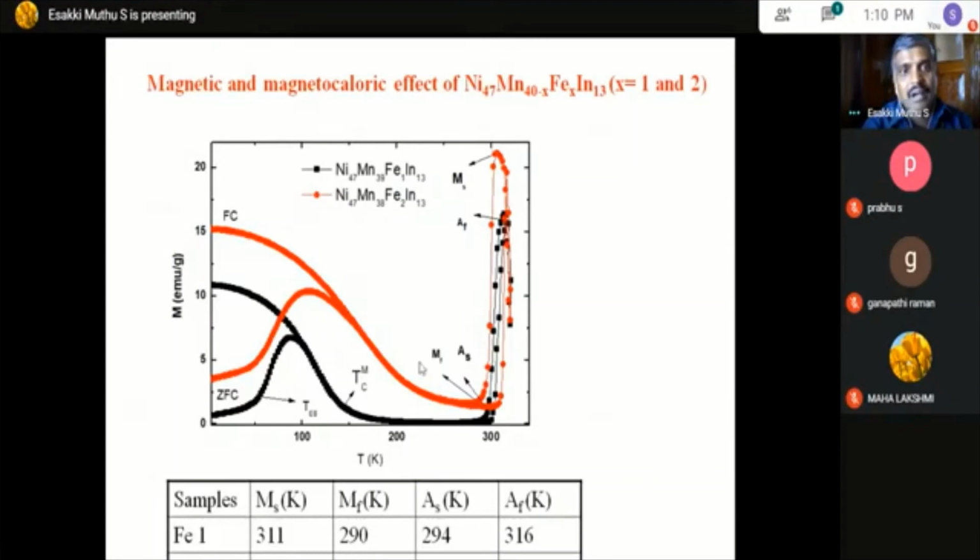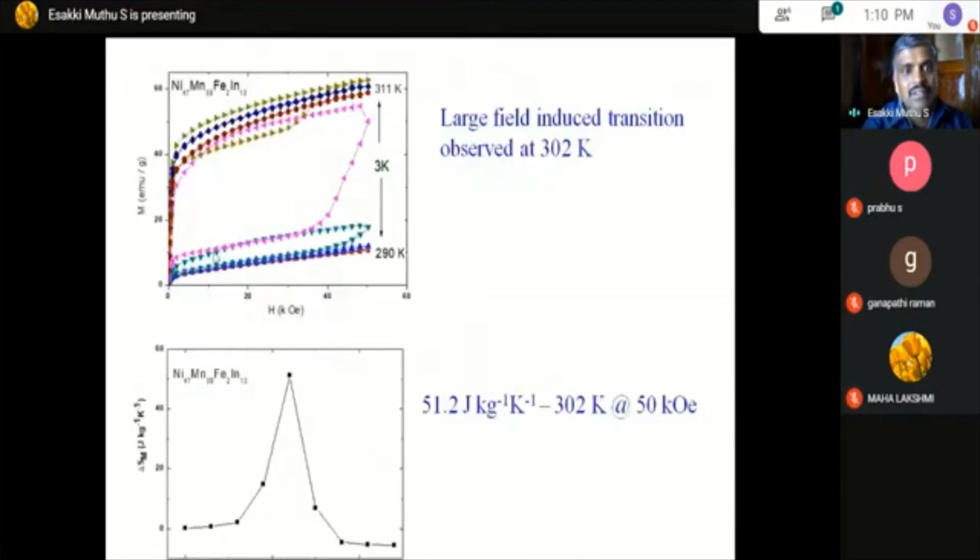So here around some particular temperature, you can see a large field induced transition, a large magnetic curve. So this large magnetic field induced transition represents that there is a large magnetic entropy change. So that large magnetic entropy change we have calculated, we have obtained, is around 50 joule per kilogram, at 302 Kelvin for 5 Tesla.